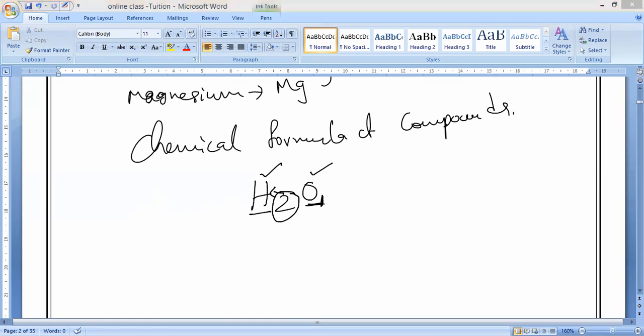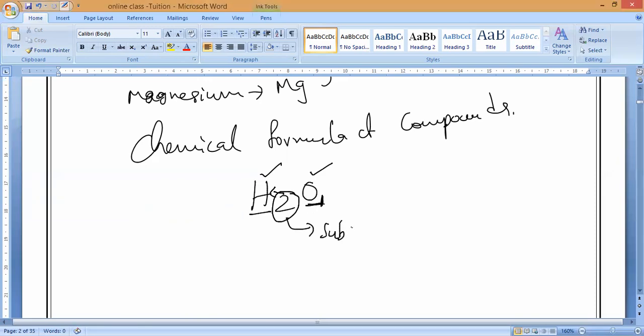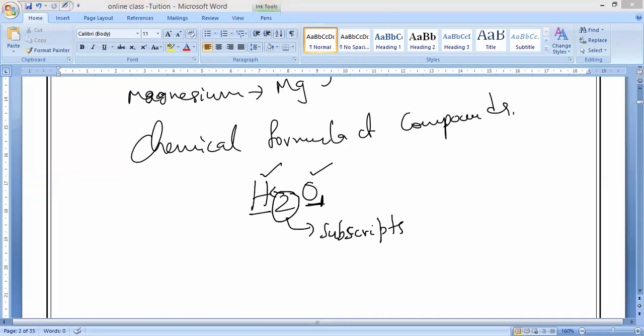So the molecular formula represents compounds. It gives you the chemical symbols of the elements present, and the subscripts, the lower numbers, say how many atoms of each element are present in one molecule of the compound.